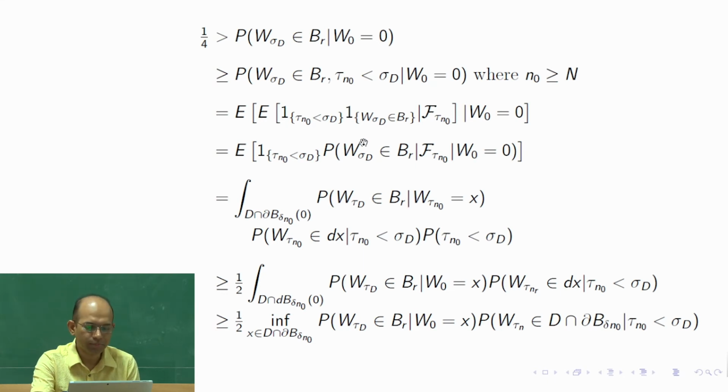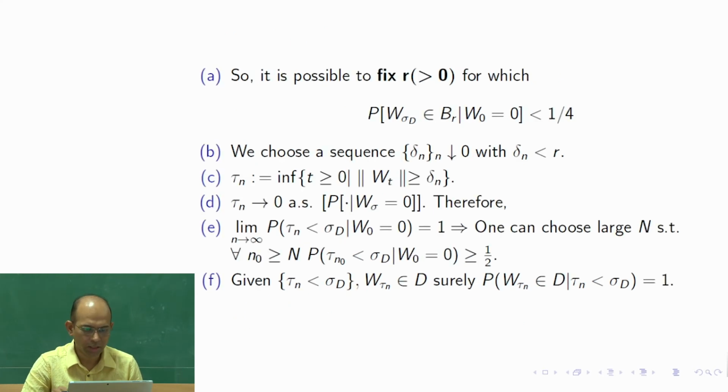If I write maybe in-between steps in the lecture notes, possibly I would write down more steps. Now we are going to estimate this thing. We are going to use the values we have obtained earlier. Probability of tau n naught less than sigma d given w0 is 0 is greater or equal to half.